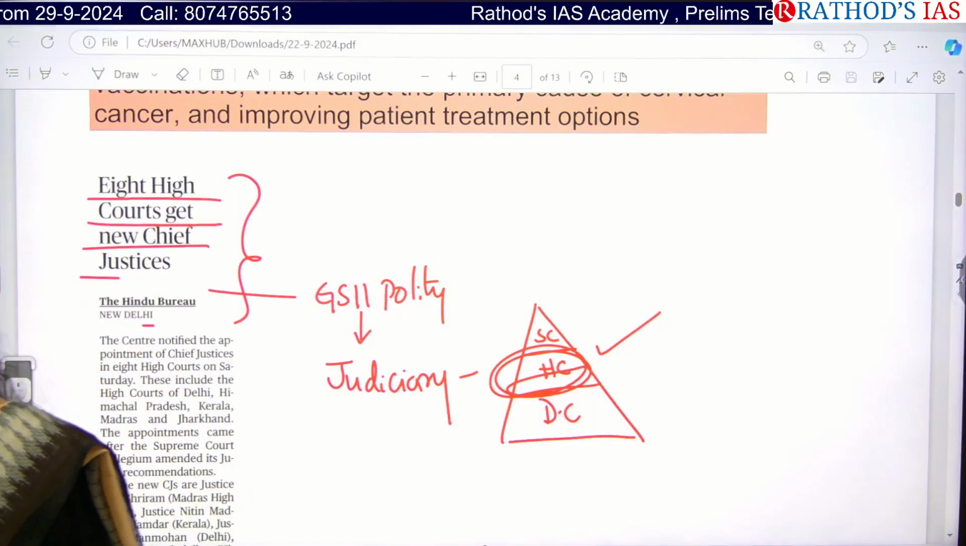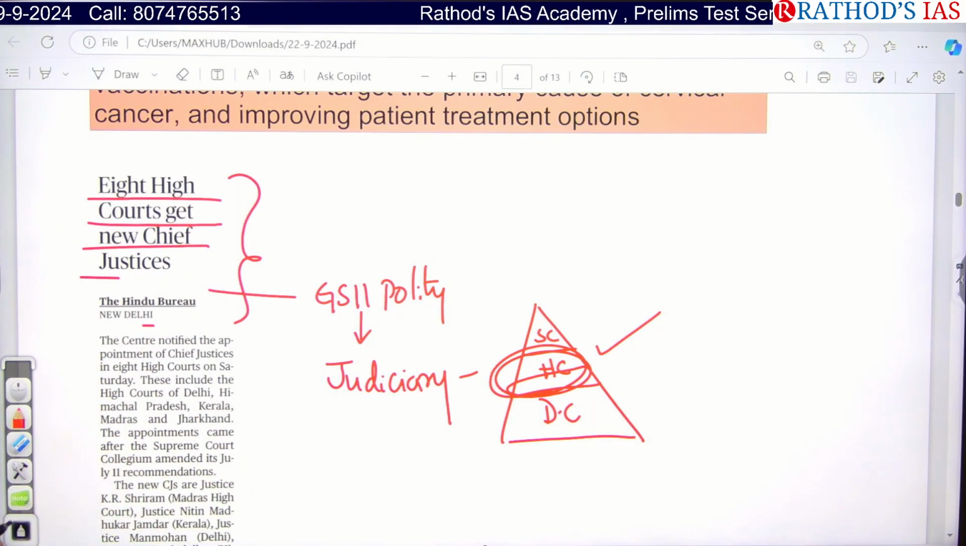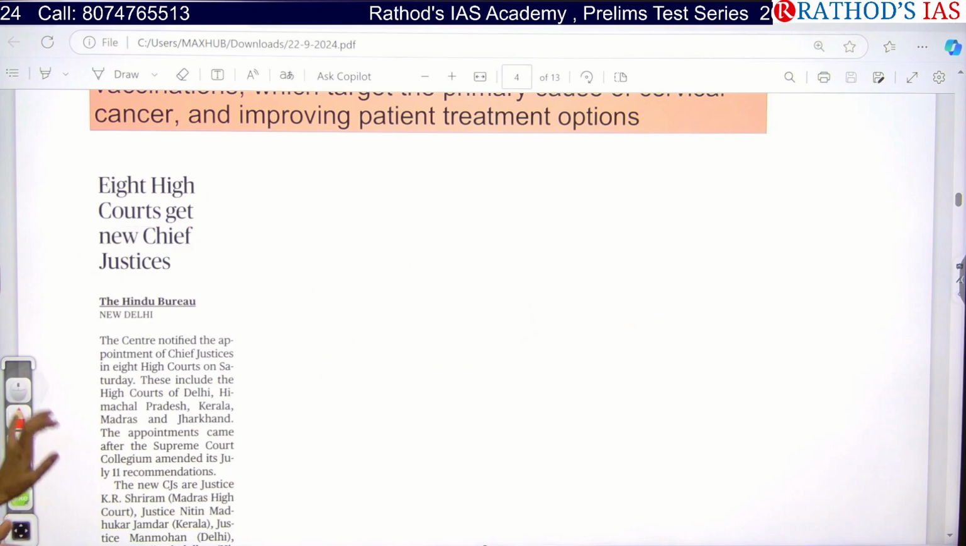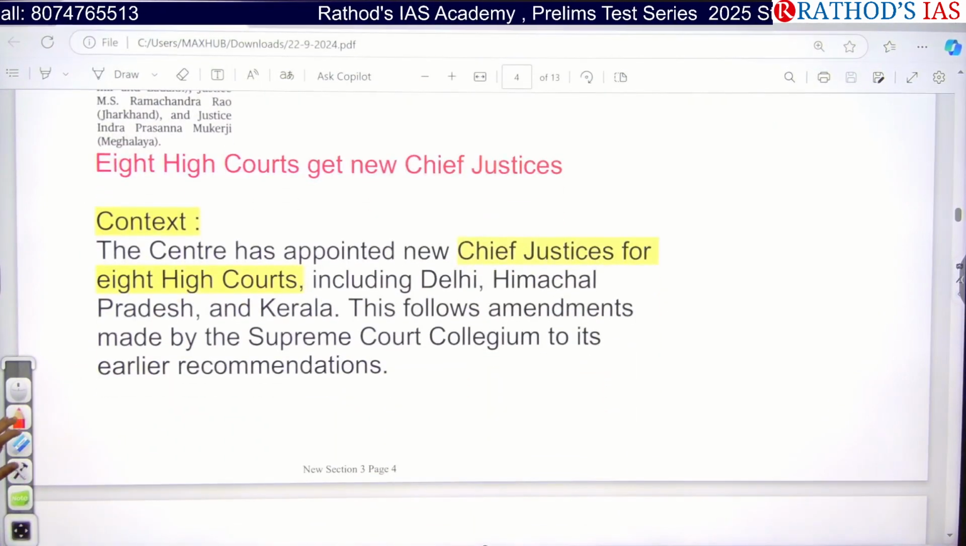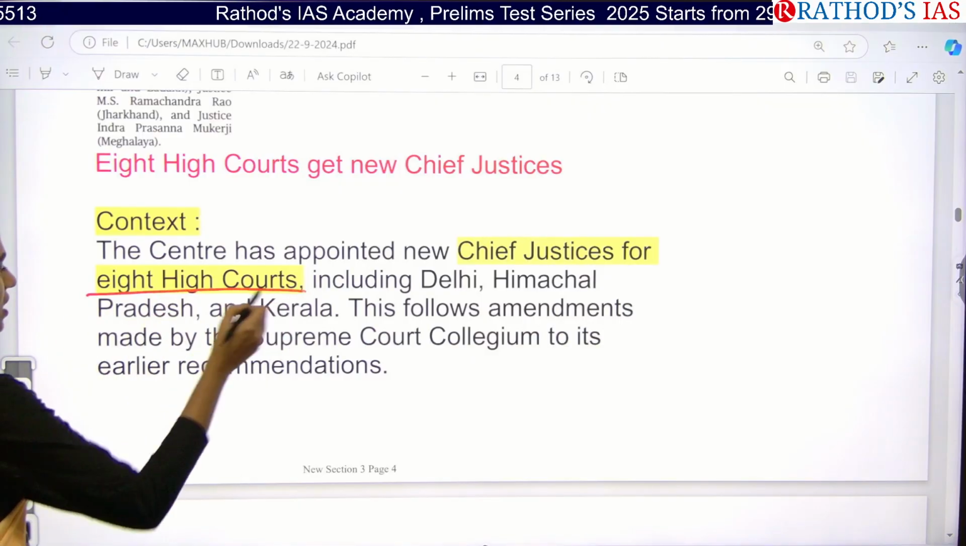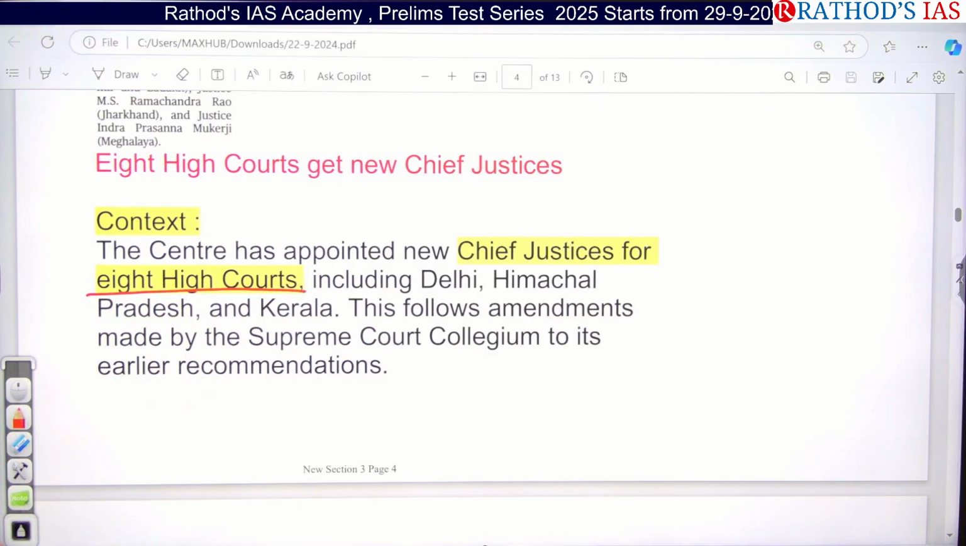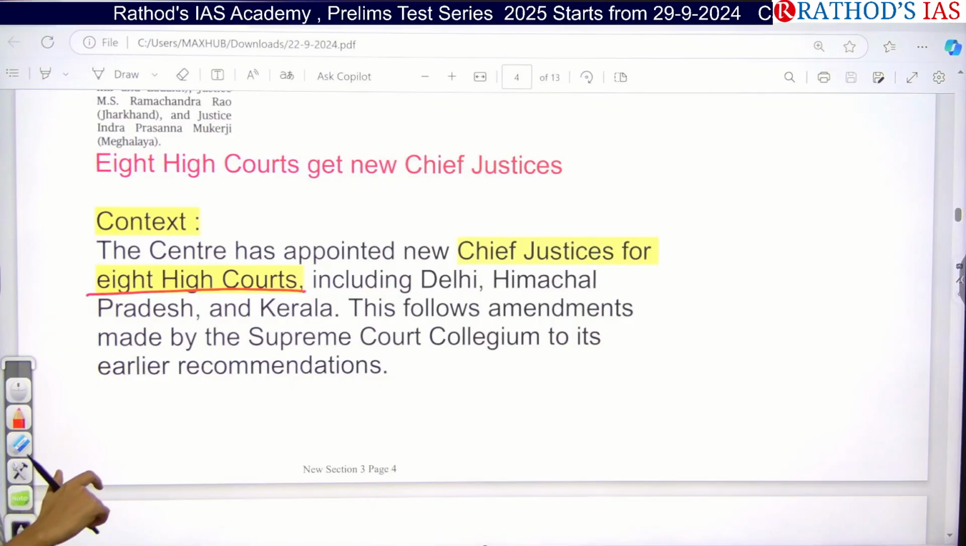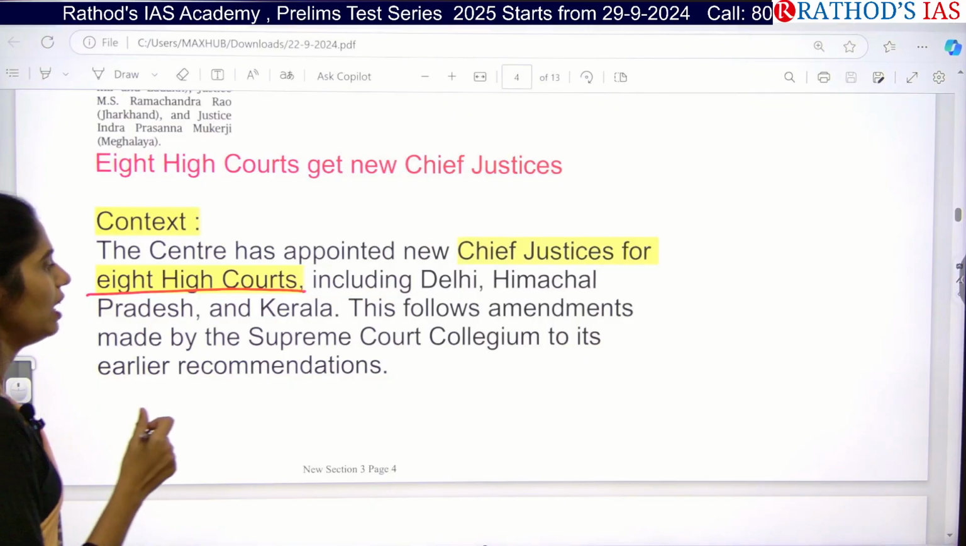There is a high chance of getting a question on the judiciary in your mains. Let us see the context here. The Centre has now appointed new Chief Justices for 8 High Courts. Which are those? Delhi High Court, Himachal Pradesh, Kerala, etc. And why?